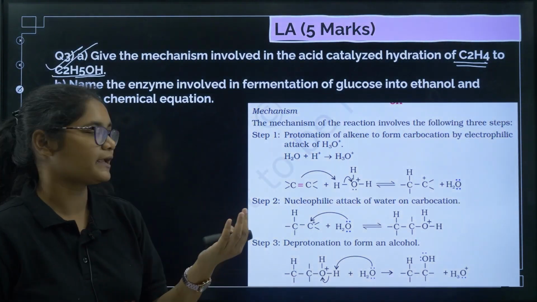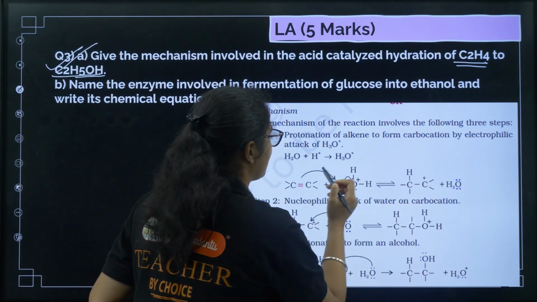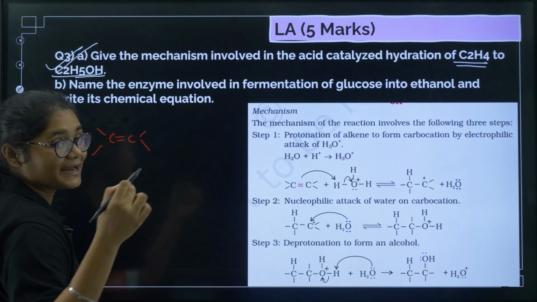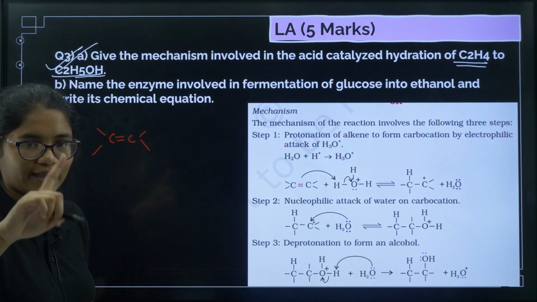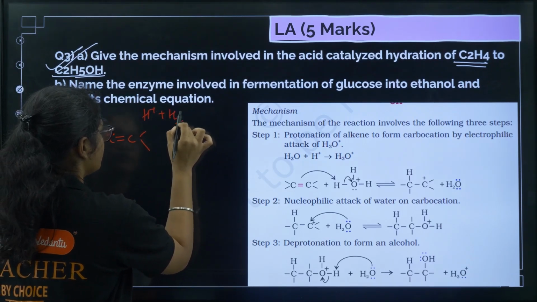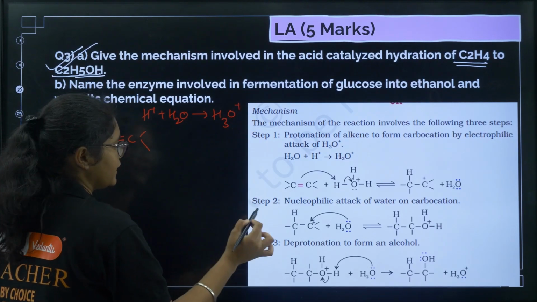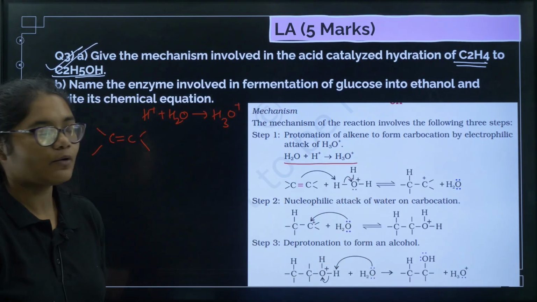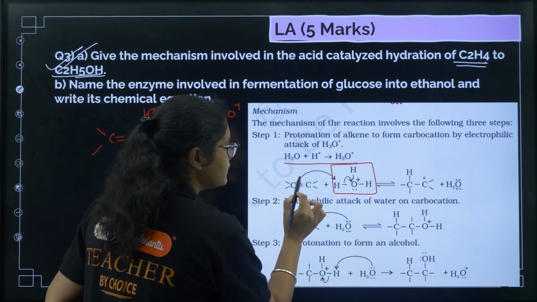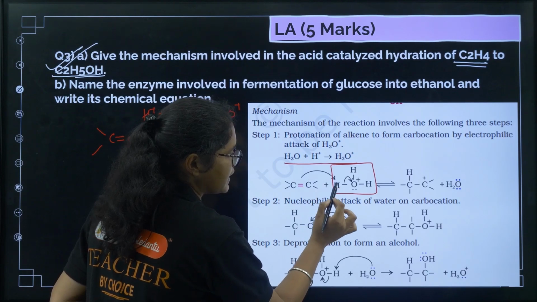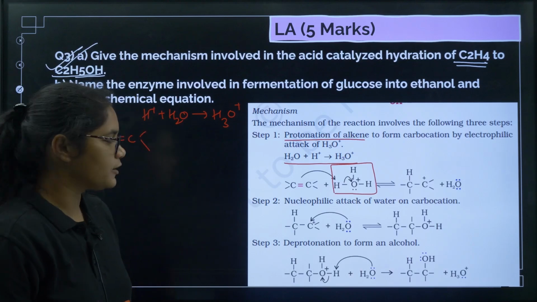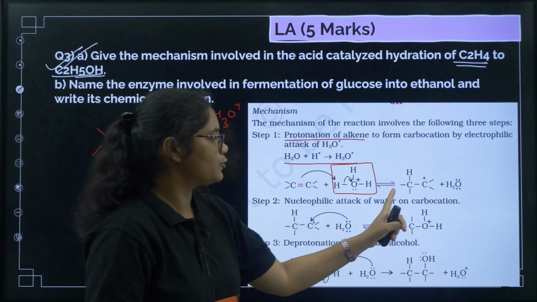First, what happens: protonation of alkene. You have taken one alkene, and you have taken acid catalyzed water. Acid catalyzed water means H plus and H2O are there. In this first step, this H plus and H2O combine to give you H3O plus, right? That is what I have given here. Now this alkene reacts with this H3O plus. This double bond attacks this hydrogen and we get this one, right? So the first step is protonation of alkene, because one H is added to this alkene.